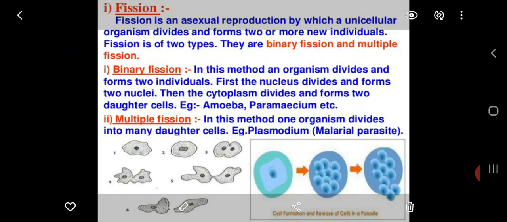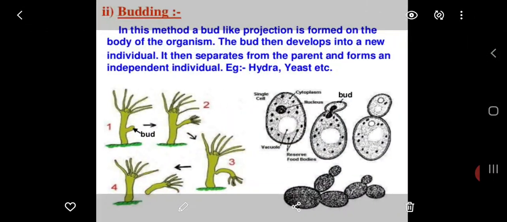Multiple fission. In this method, one organism divides into many daughter cells. This occurs in Plasmodium, that is the malarial parasite.